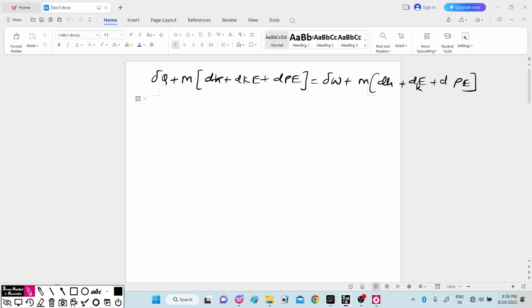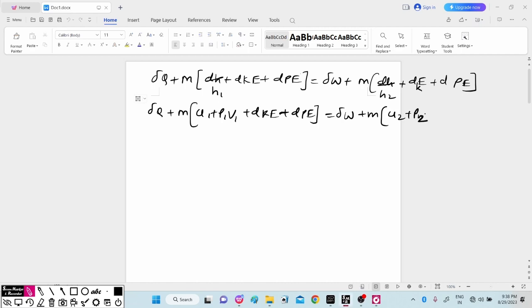Here we will not write H, we will write H1 at the inlet and H2 at the outlet. So also we know that del Q plus M into U1 plus P1 V1 plus change in kinetic energy plus change in potential energy will be equal to del W plus M into U2 plus P2 V2 plus change in kinetic energy plus change in potential energy.